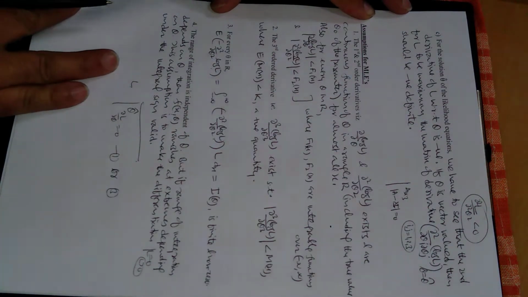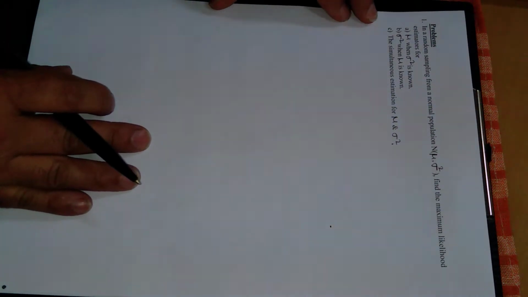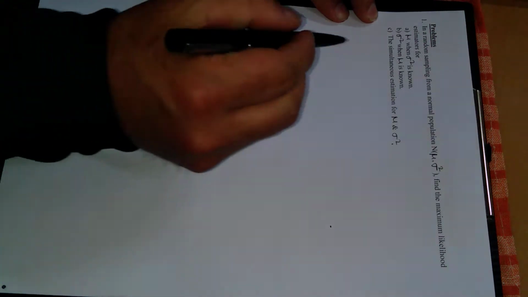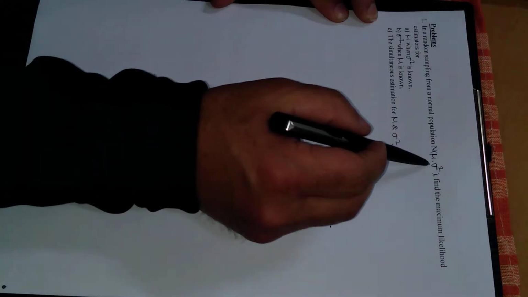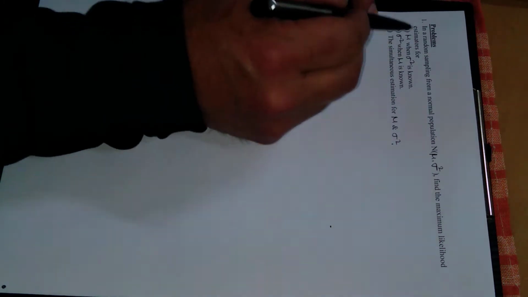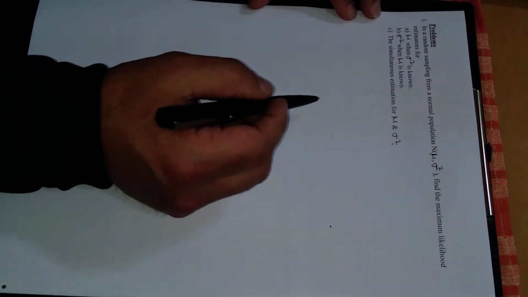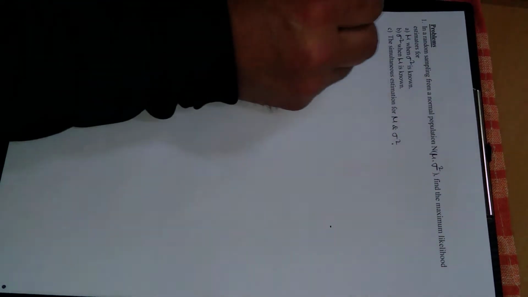Alright, so now let's take some examples. This is the first example on maximum likelihood estimator. In random sampling from a normal population, find the maximum likelihood estimator for mu when sigma square is known, sigma square when mu is known, and the simultaneous equations for mu and sigma square. Right? Solution.